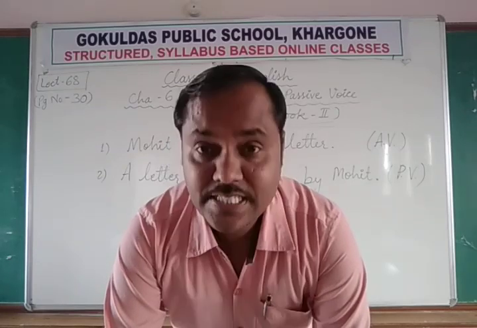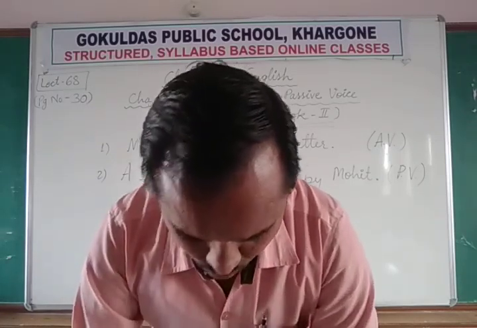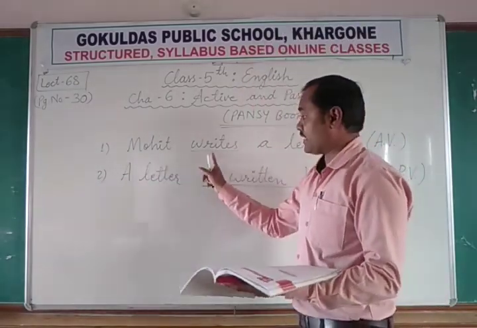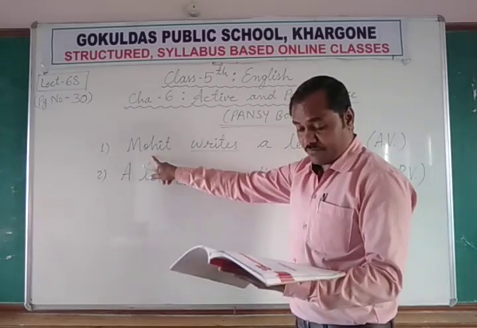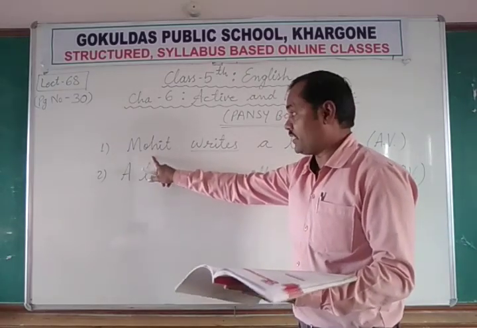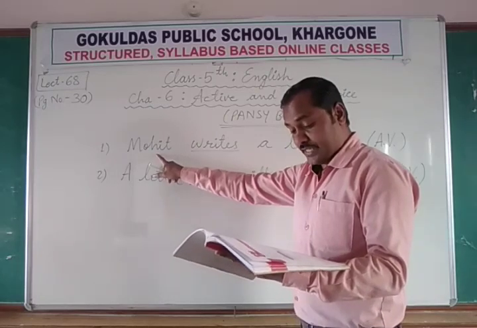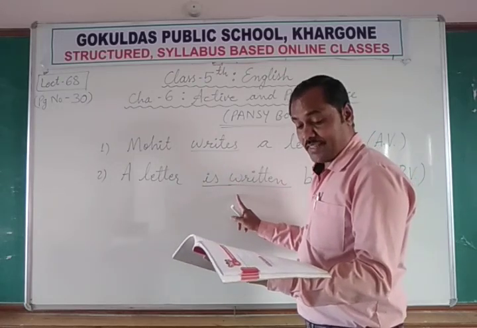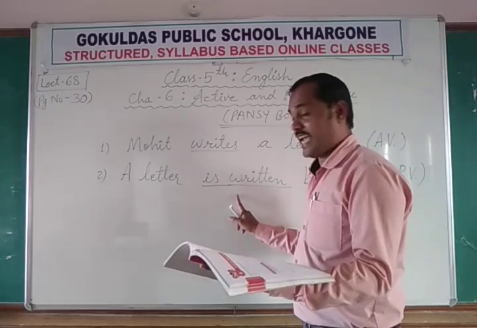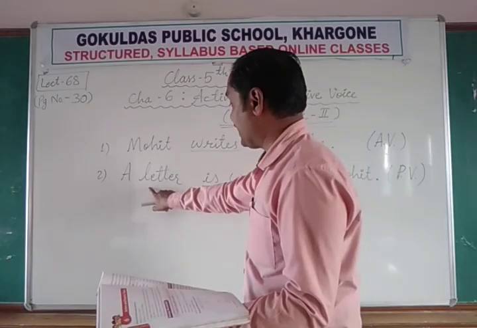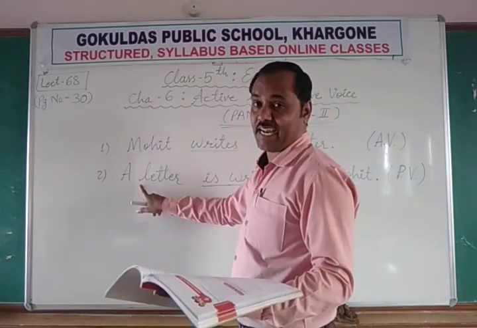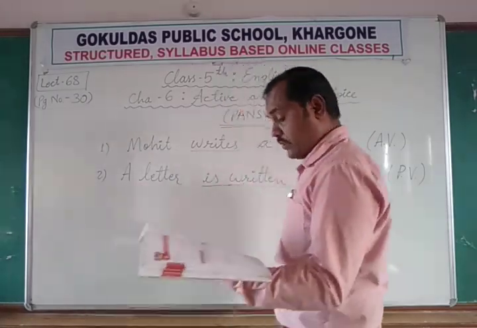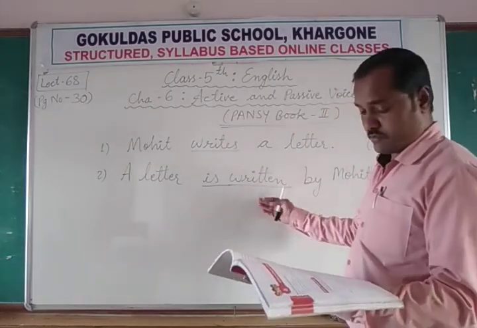When the subject of a transitive verb does some action, this is a transitive verb, okay? The subject of a transitive verb does some action, he is doing some action. The verb is said to be in active voice. And when the subject of a transitive verb receives action, now the subject is the letter, it receives some action, the action is being done on it, so the verb is said to be in the passive voice.